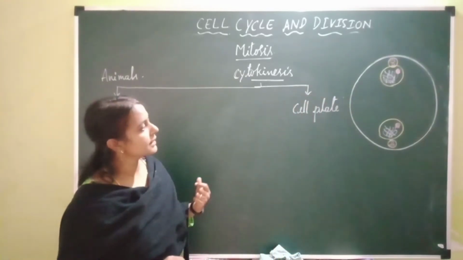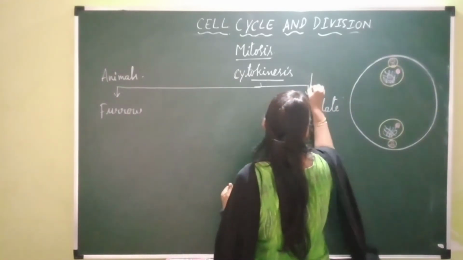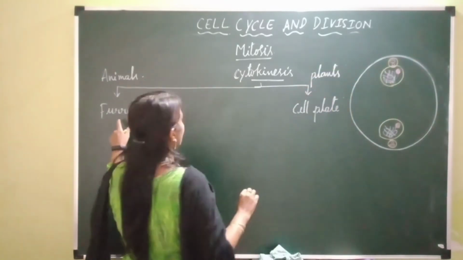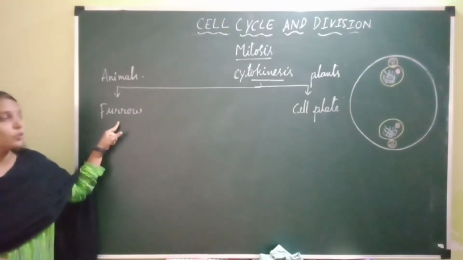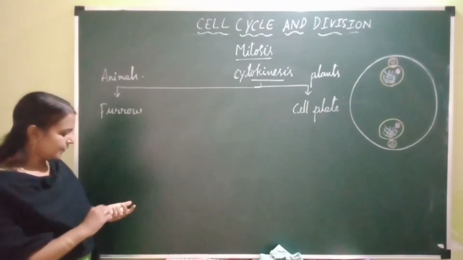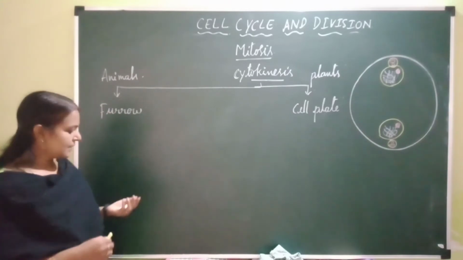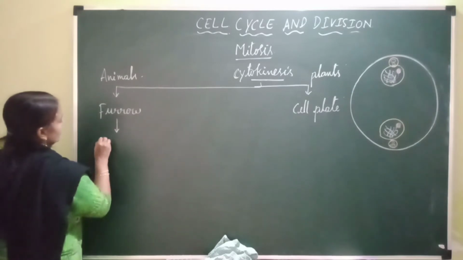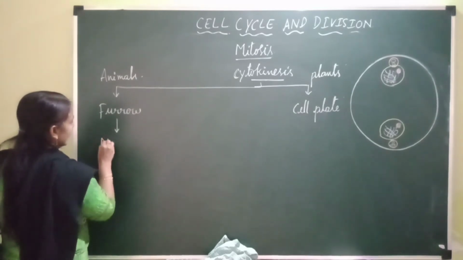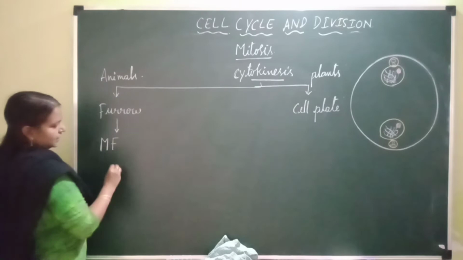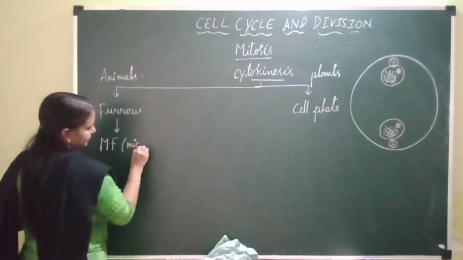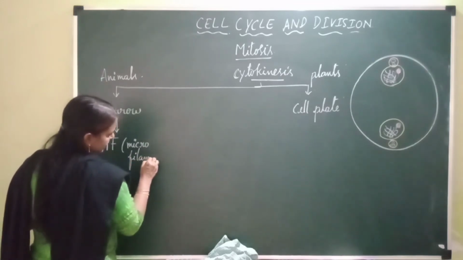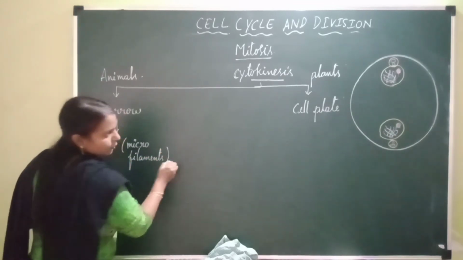This method is called the cell plate method of cytokinesis, and it occurs in plants. Now let's start with the cytokinesis of animal cells, which occurs by the furrow method. In animal cells, this cytokinesis occurs with the help of microfilaments. Let's see how it occurs.